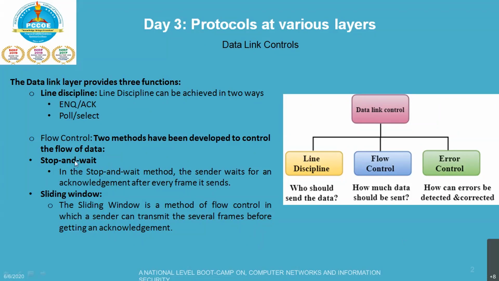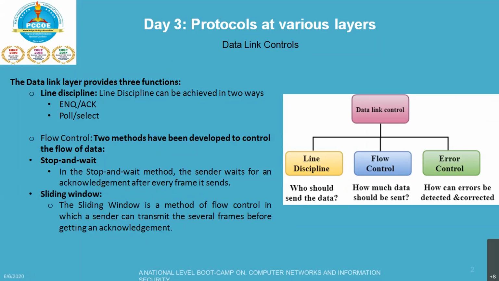So that is the stop and wait protocol. In the stop and wait method, the sender waits for an acknowledgement after every frame is sent. Whenever it sends a frame, it will wait till the acknowledgement is received, and only then will the next frame be sent.